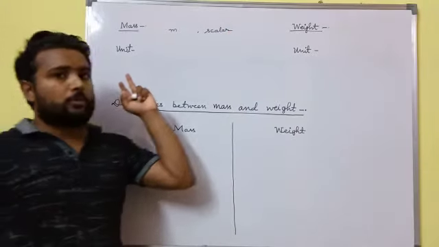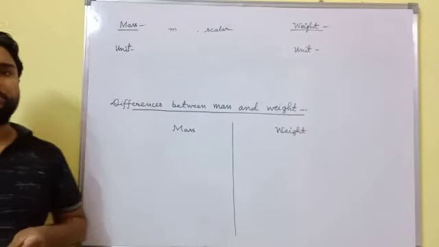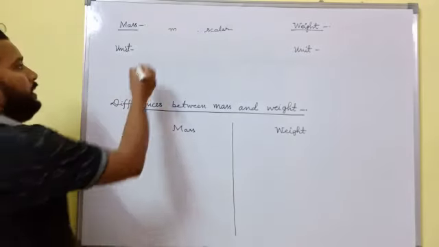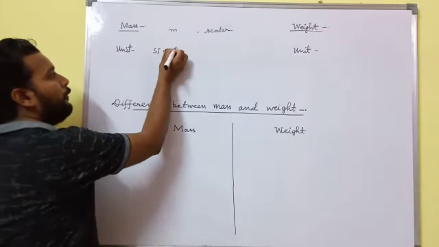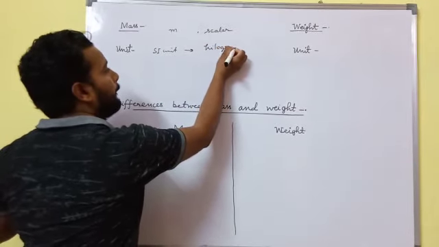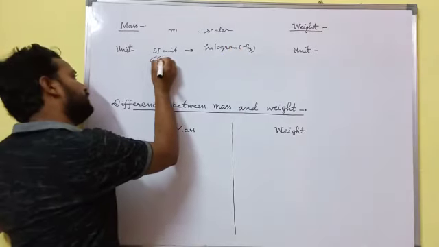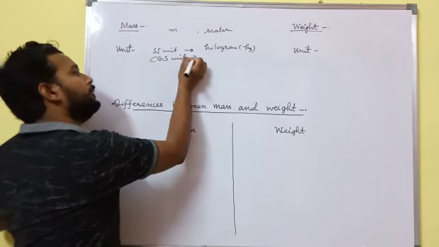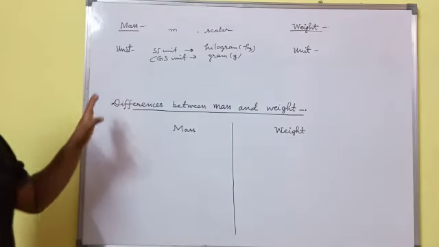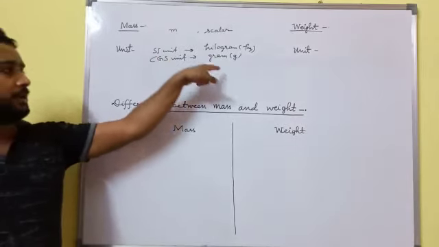Now, what is the SI unit and what is the CGS unit of mass? Students, the SI unit of mass is the kilogram, and we can write kg. The CGS unit is the gram, and we can write small g.